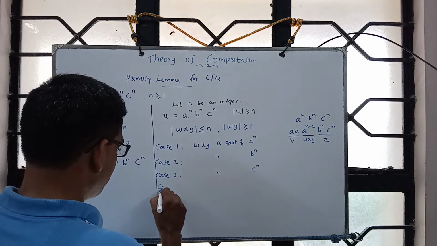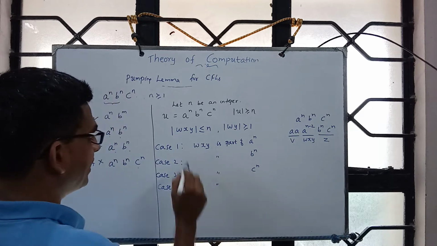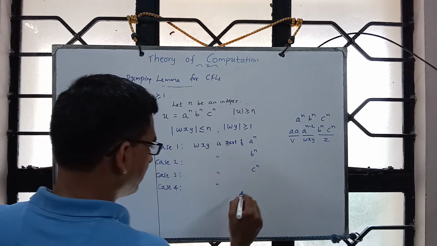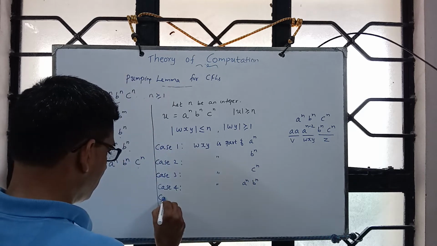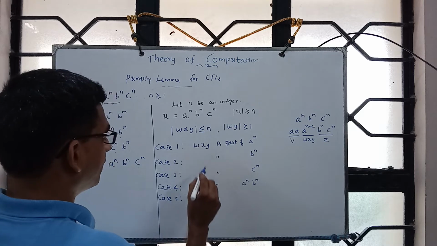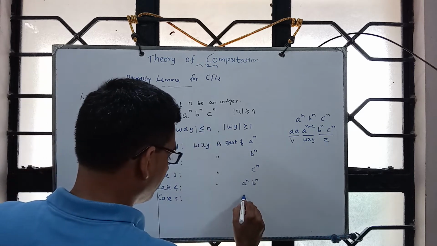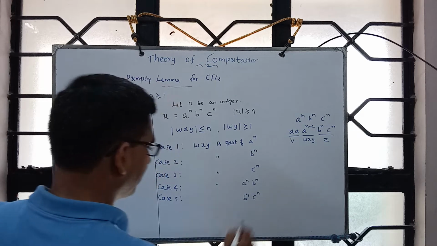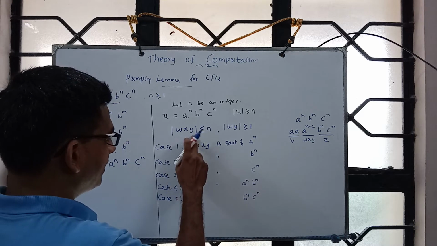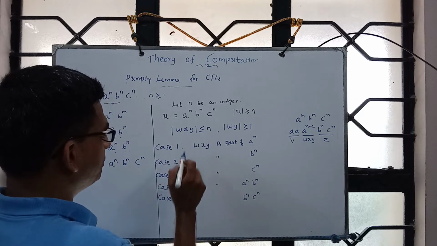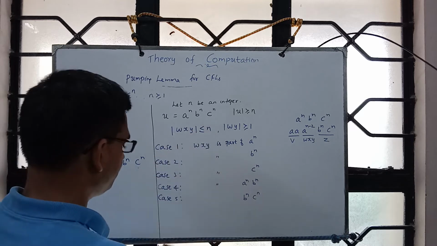So case 4 is wxy is part of the first two symbols, a power n, b power n. Case 5, wxy is part of the next two, b power n, c power n. Remember, wxy is at most n, so it cannot span three symbols, because b power n itself is n.